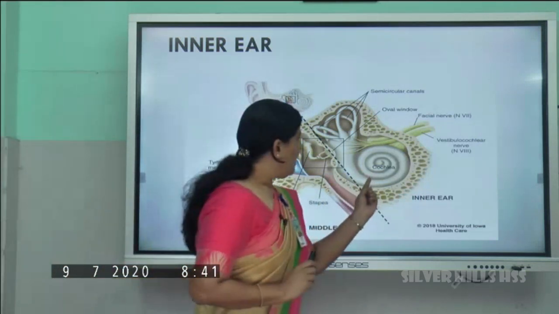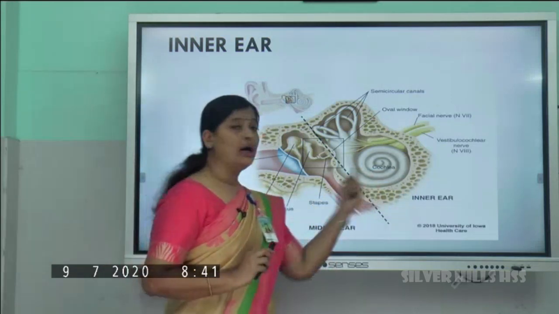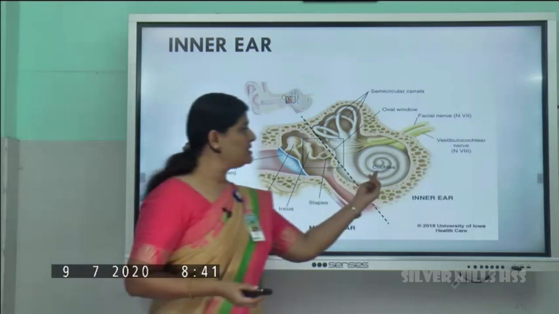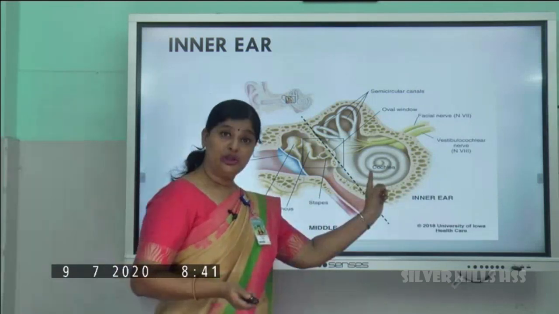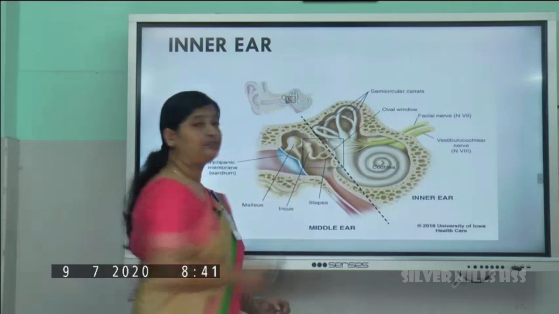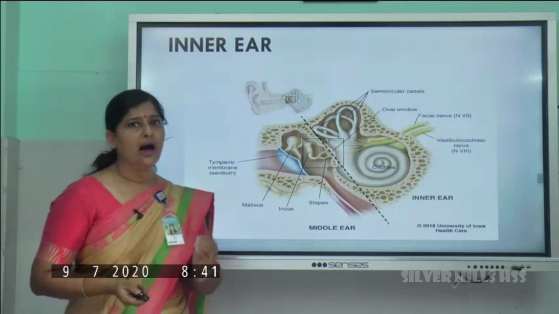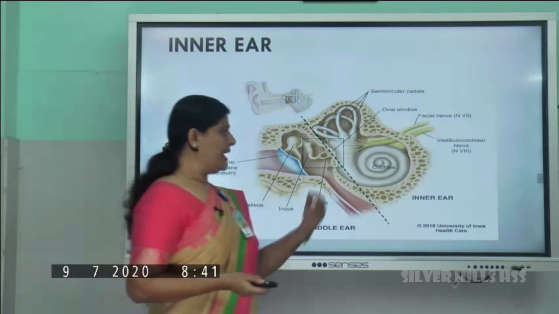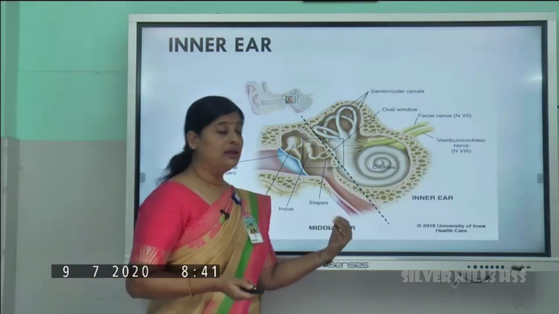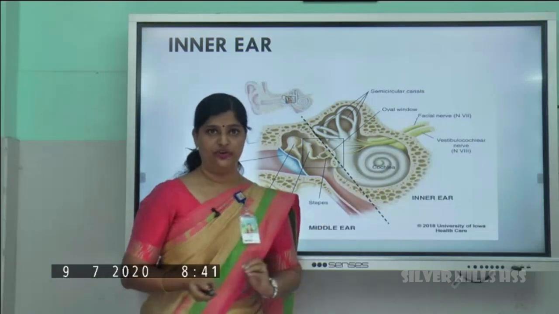Inside the internal ear, there are two main parts. One is called the cochlea, and the other one is called the semicircular canal, right? Out of this, the cochlea is the hearing part of it.